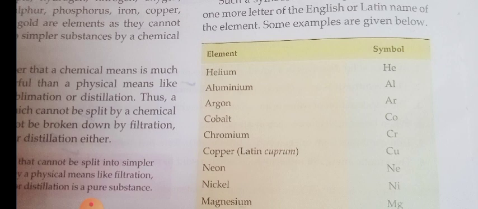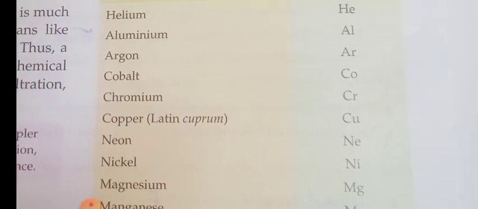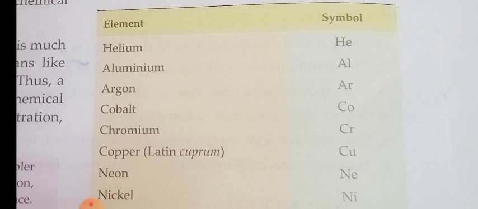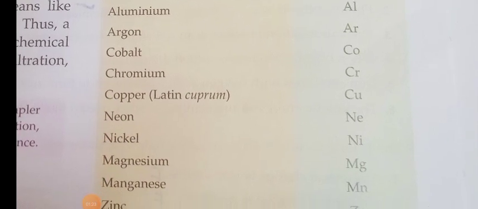For example, look here. Some of the elements and their symbols are given here. The first one is helium. The symbol of helium is He, capital H and small letter e. Similarly, aluminium, Al; argon, Ar; cobalt, Co; chromium, Cr; copper, in Latin it is called cuprum, and the symbol of copper is Cu. Since the symbol is derived from its Latin name. Okay children, the symbol is derived from its Latin name, Cu.